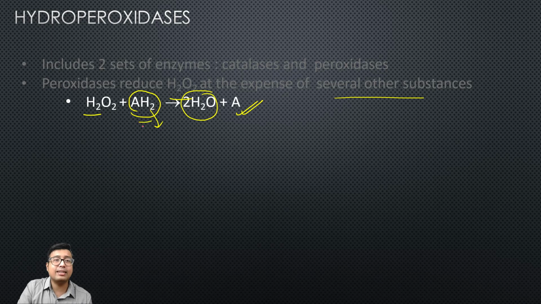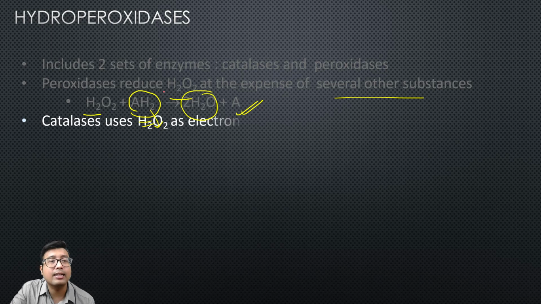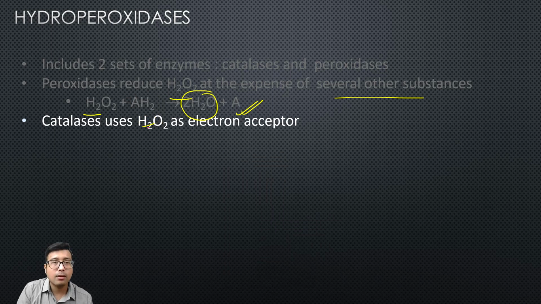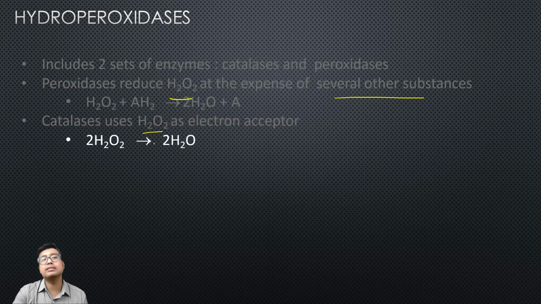So this substrate is used, but catalase is different. Catalase is much more powerful. It forces H2O2 to accept the electron. So catalase uses H2O2 as electron acceptor. What happens? This H2O2 will be converted to 2H2O.